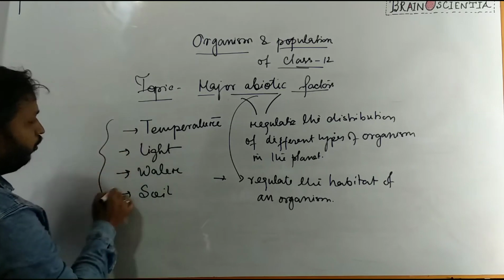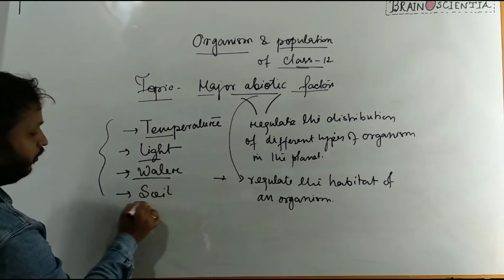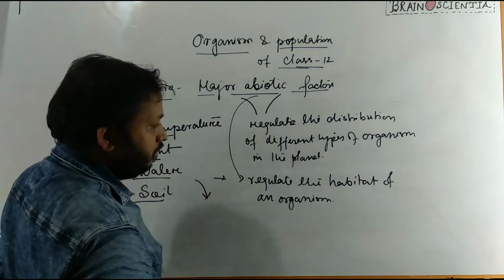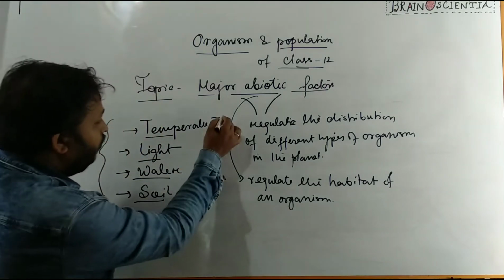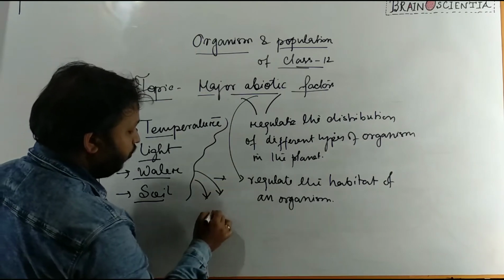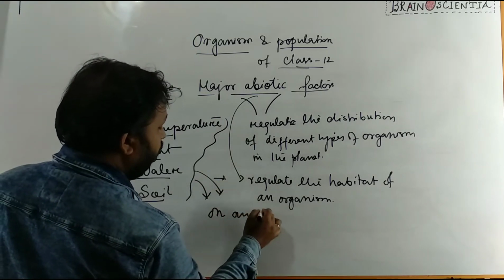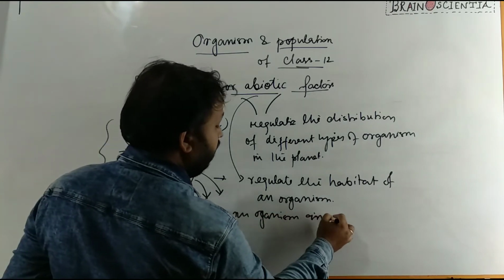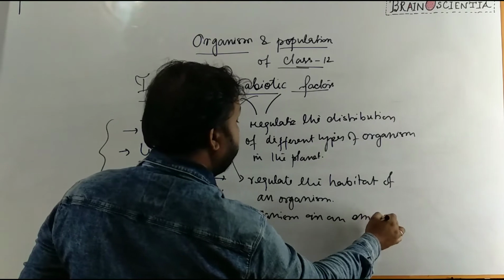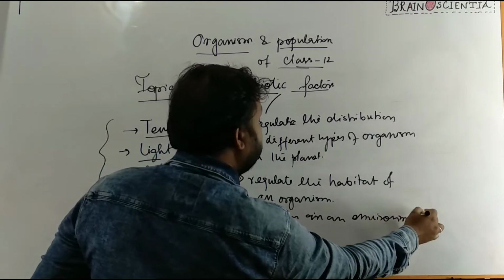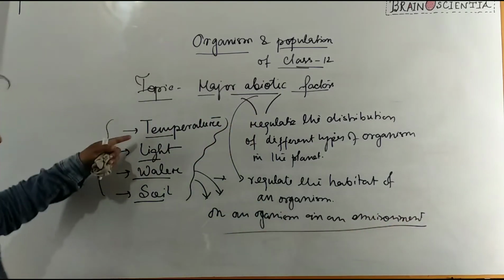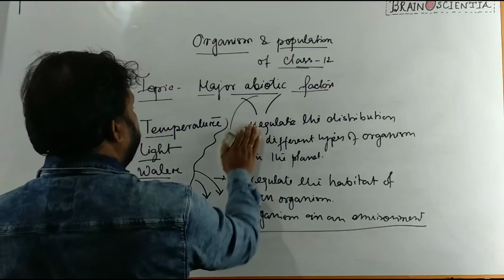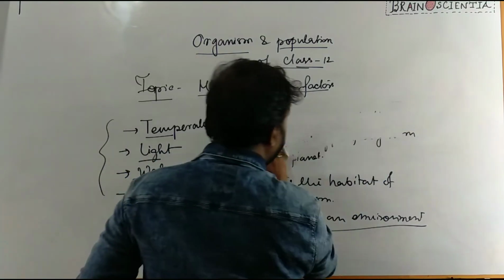That means how these four abiotic factors regulate or decide the habitat of an organism, how these factors have an influence on an organism in an environment. Okay. The first factor is temperature. So we will discuss the first factor, temperature.